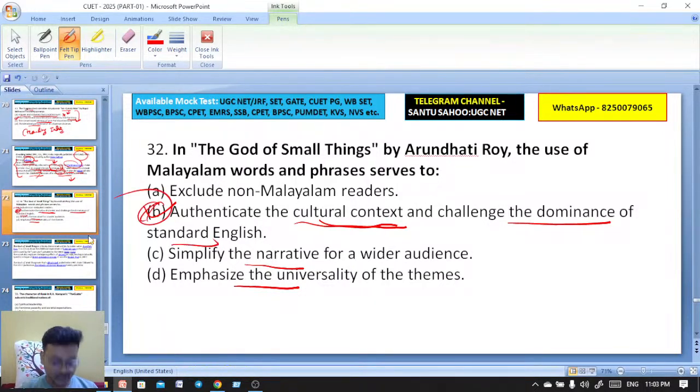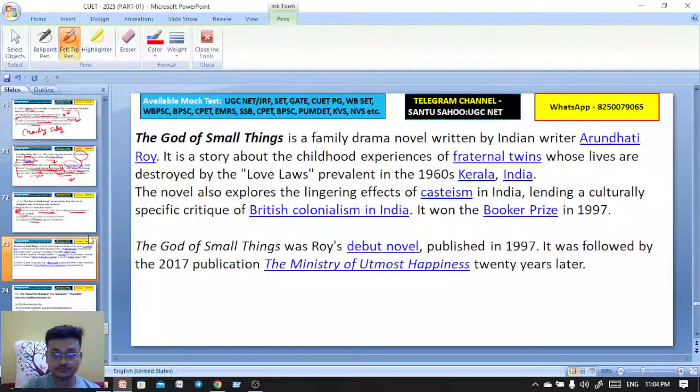Okay, that's why exactly, in 1997 she also got the Booker Prize for this novel, published in the same year. The God of Small Things, a family drama novel by this Indian author Arundhati Roy. It's a debut novel.